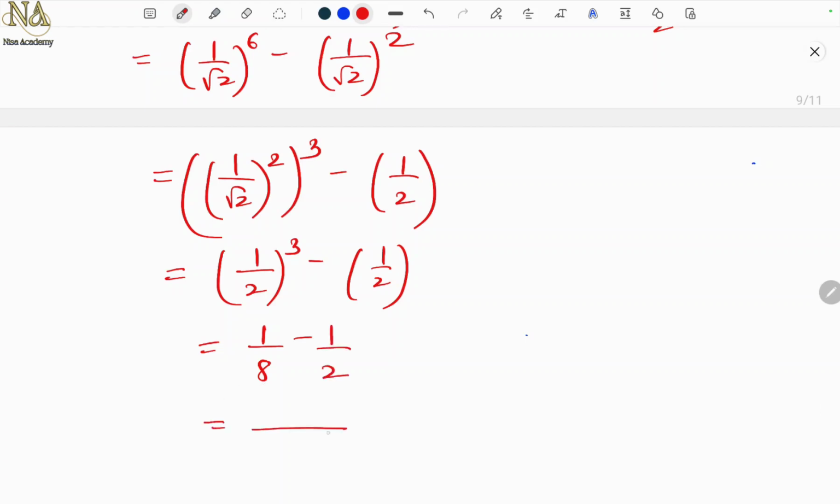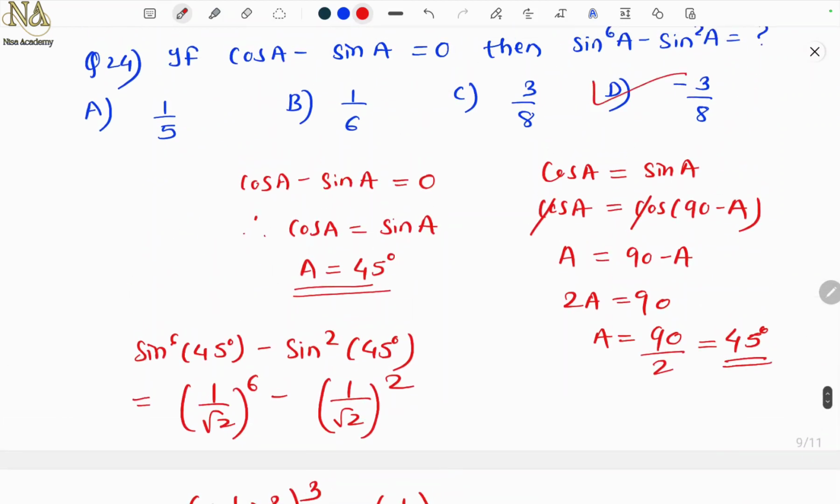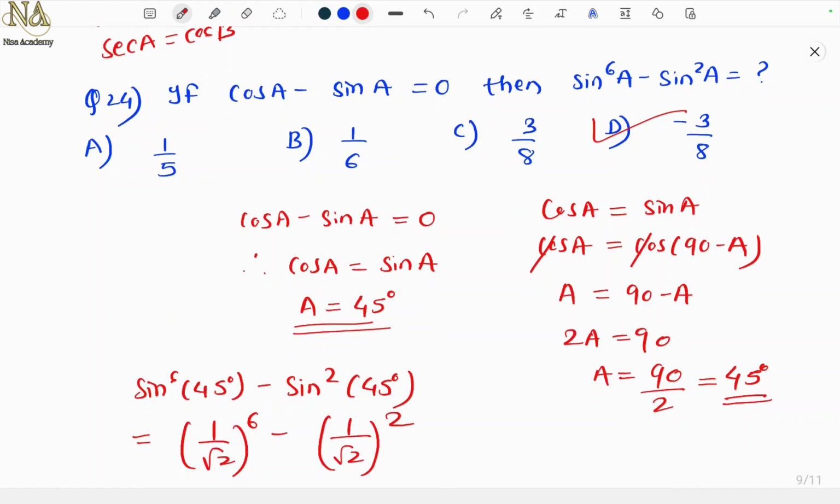Now you can find 1 upon 8 minus 1 upon 2. The LCM is 8, so here we multiply this by 4, just for your knowledge. So 1 minus 4, which is minus 3 by 8. So the answer is option D, minus 3 by 8. Understood? You can have some other expressions also, like sin square A or even cos square. So this is how you should solve.